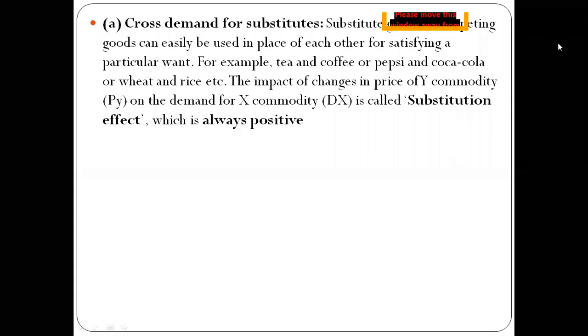So the first is cross demand for substitutes. Substitute goods can be easily placed for each other for satisfying a particular want. So we can say that tea and coffee, or Pepsi and Coca-Cola, or wheat and rice are substitute goods or competing goods, because they can be easily replaced in place of each other. And the impact of changes in the price of Y commodity on demand is known as what effect? It is known as the substitution effect, and it is always positive.